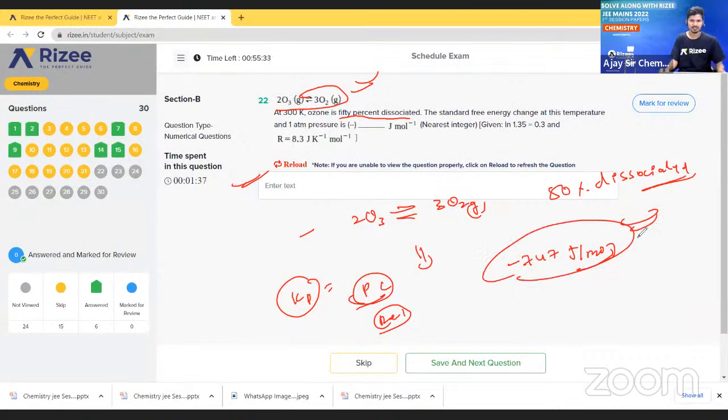Finally we will get this answer. And here the RT value and the ln value are also there. Okay, we can get it easily.